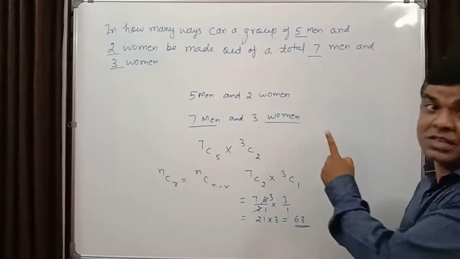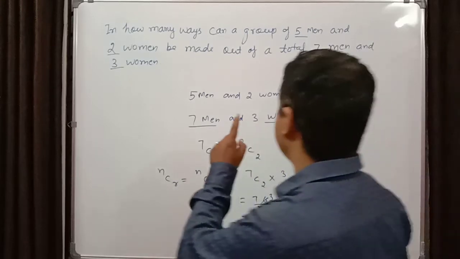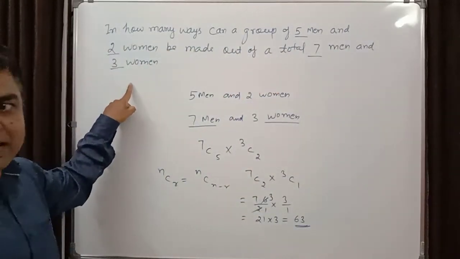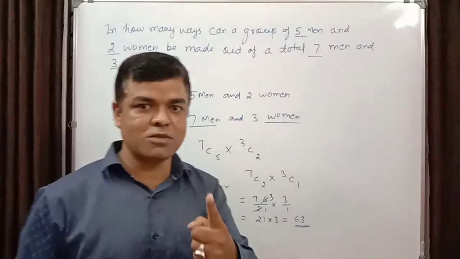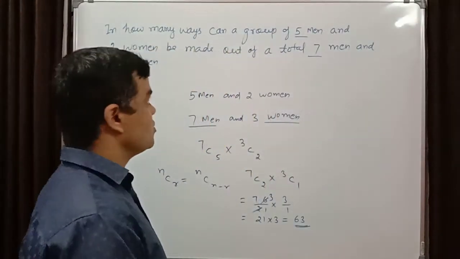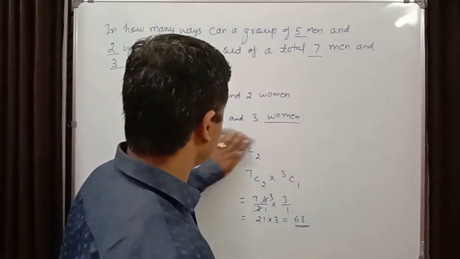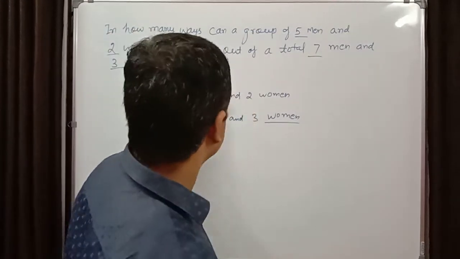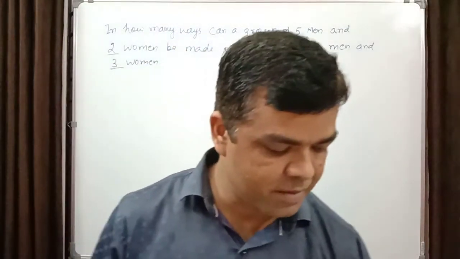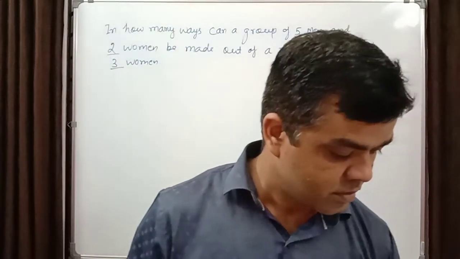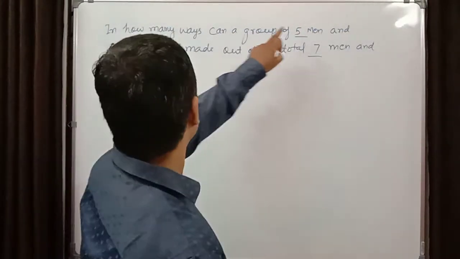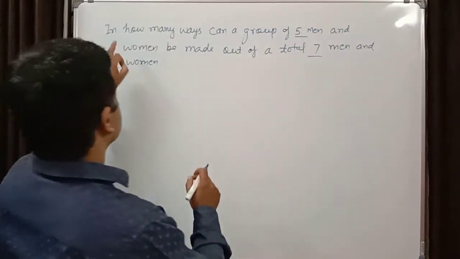This is one type of question. In the same question, if the language is changed, suppose there are 7 men and 3 women, total 10, the question will change. I am going to explain how it will be changed. Suppose 5 plus 2 is 7.